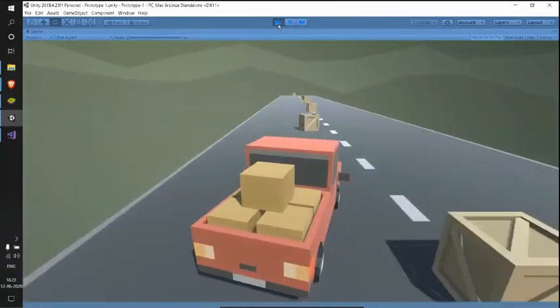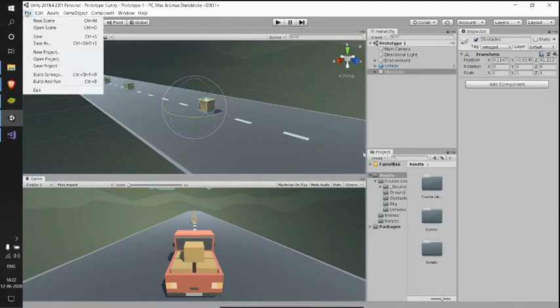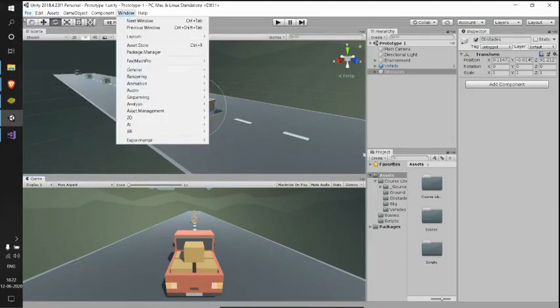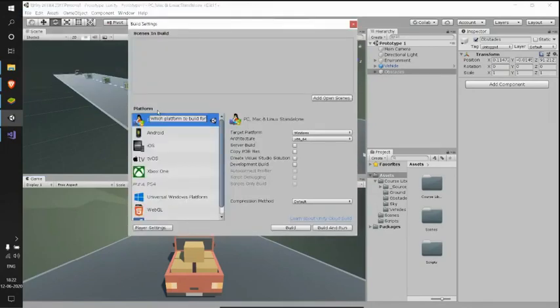made our first game. But right now we are able to play this only in the play mode inside of our Unity editor. So to make it available for the outside world, to make it available to play on our Windows platform, we need to do something called build. To do that, just go to the File menu and there is something called Build Settings. Just go here and see Scenes in Build.